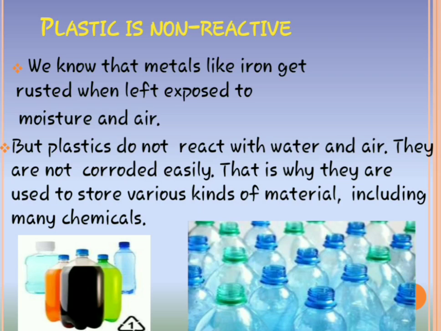That is why they are used to store various kinds of material, including many chemicals, medicines, soft drinks, and all the variety of things. Why? Because plastic is non-reactive. So this is the first property.